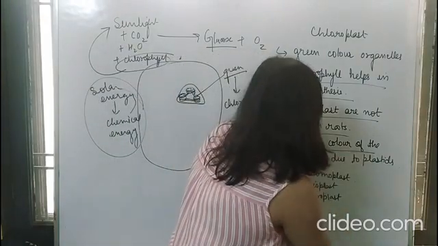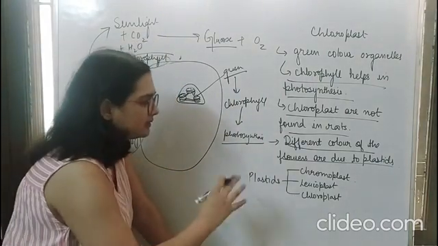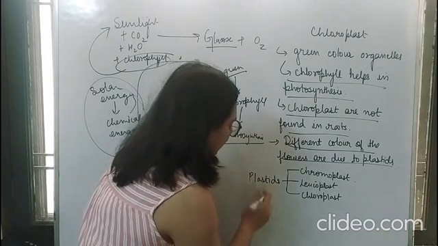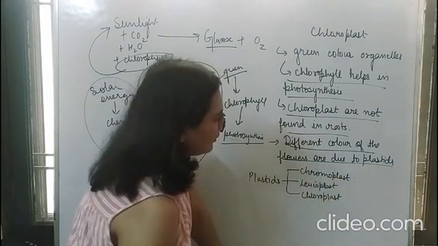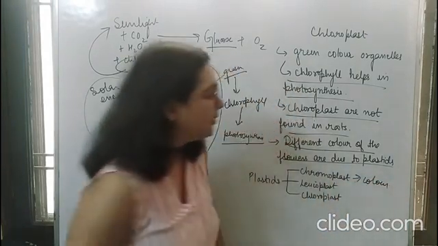Different colors of flowers are due to the plastids. Now class, see what happens. Plastids are basically the organelles that are present in the cell, and they are of three types. We have chromoplast, leucoplast and chloroplast. So chromoplasts are responsible for giving color to the flower, color to the plant.